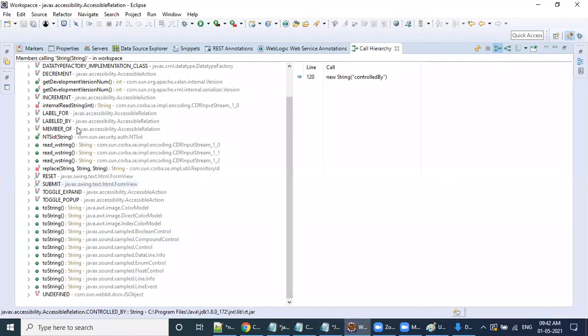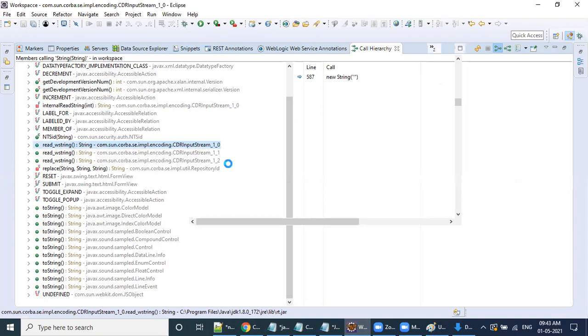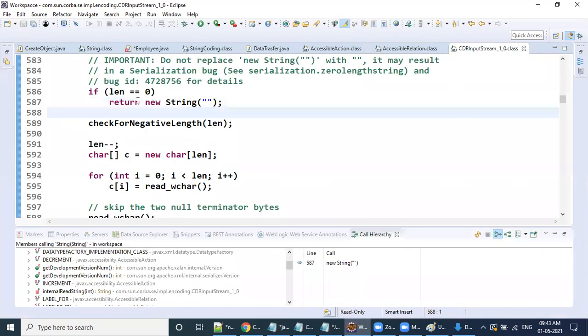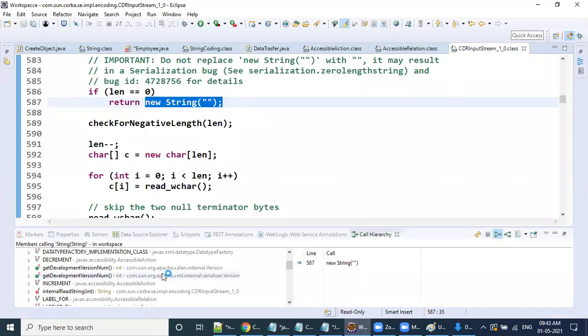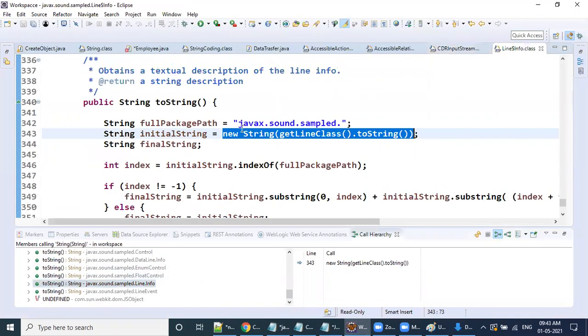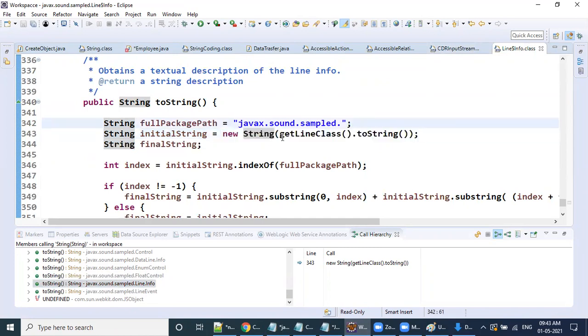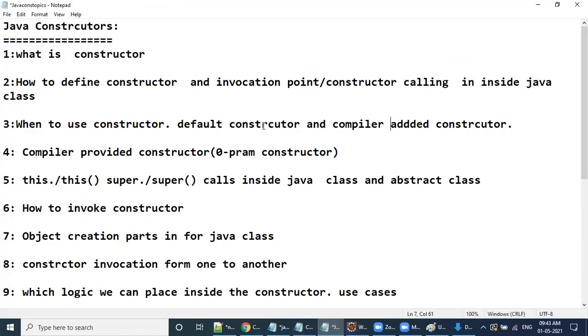What is the proof here? See, this constructor is called multiple times in the similar way. Okay, this is one constructor call by passing the appropriate data. Okay, clear all of you this point?